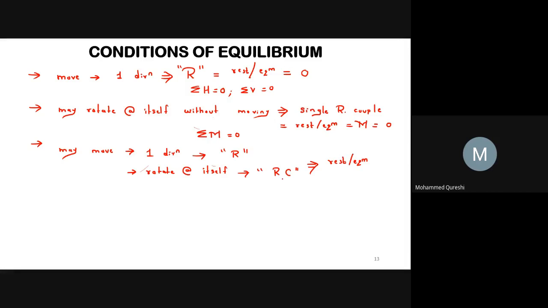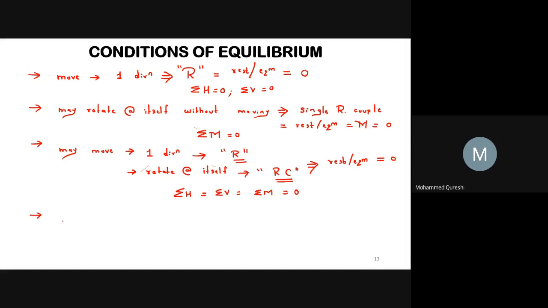The resultant force causing the movement and the moment of the couple causing the rotation must be zero. It means that sigma H, sigma V, sigma M will be equal to 0.